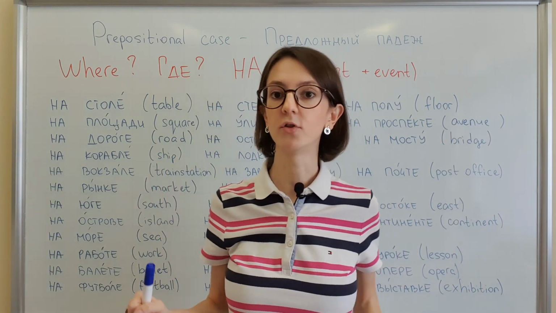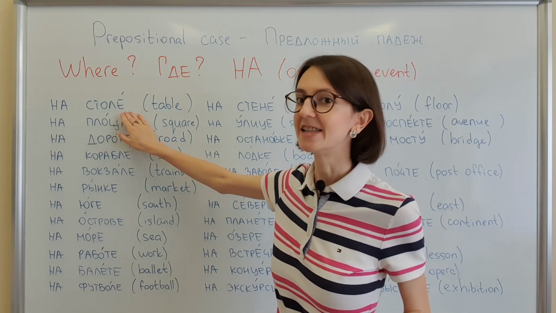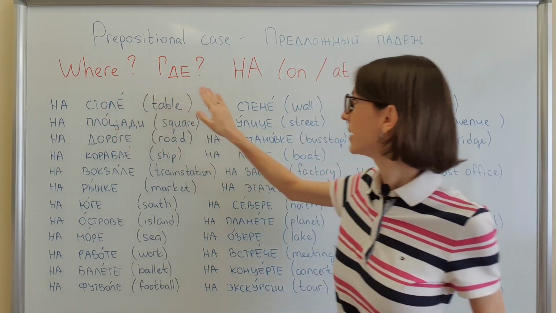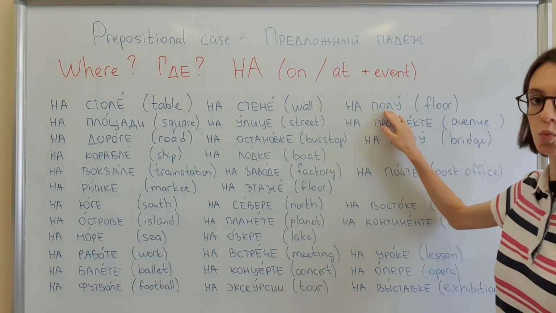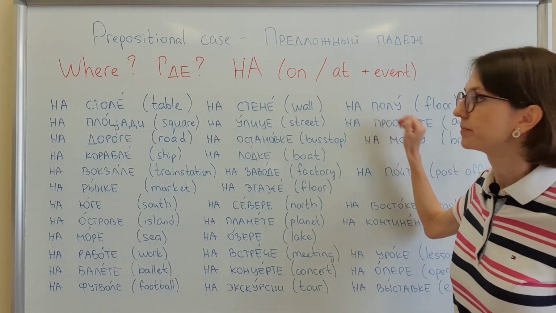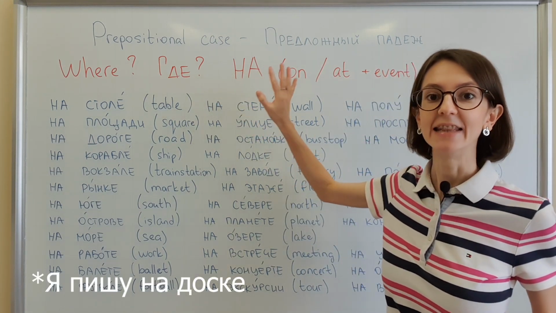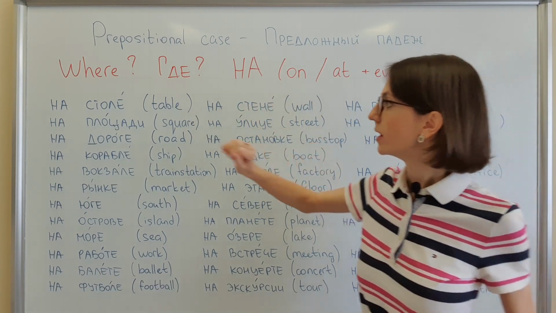So let's have a look at the examples. As I said, when something is located on something, на столе, на стене, на полу, on the floor. Or for example, if I say I'm writing on the board, на доске, because it is on, yes?